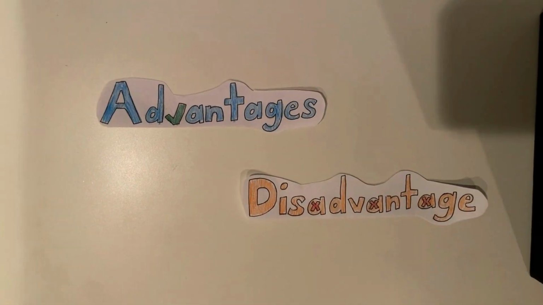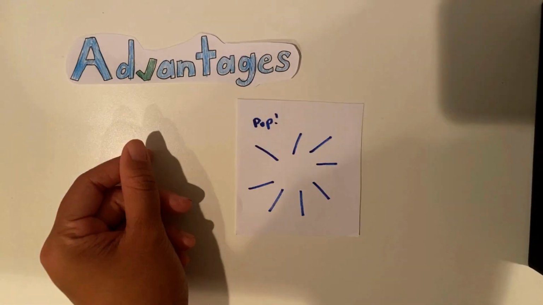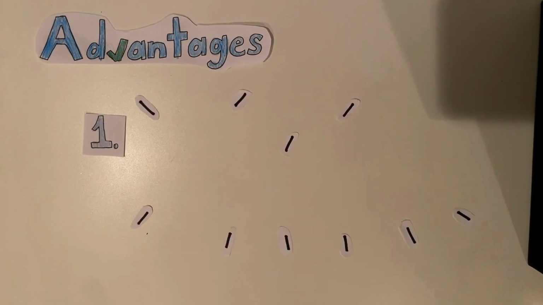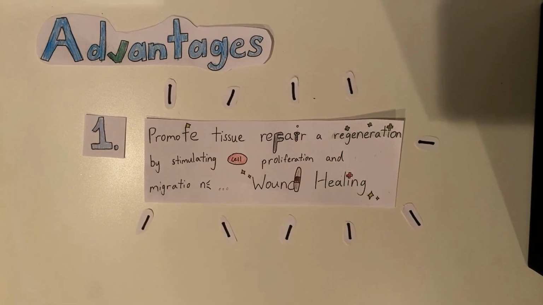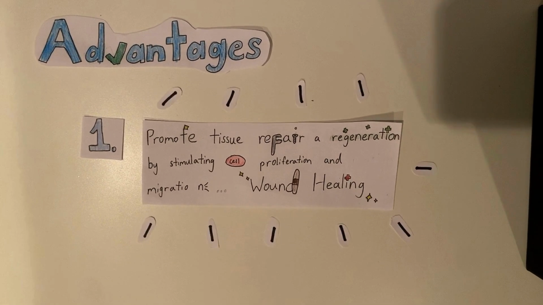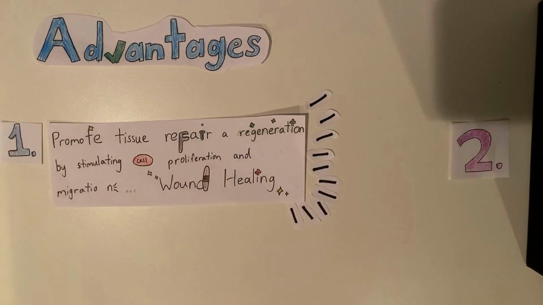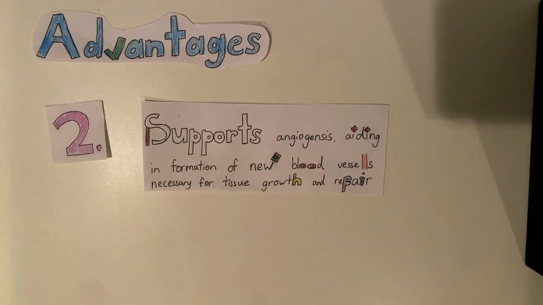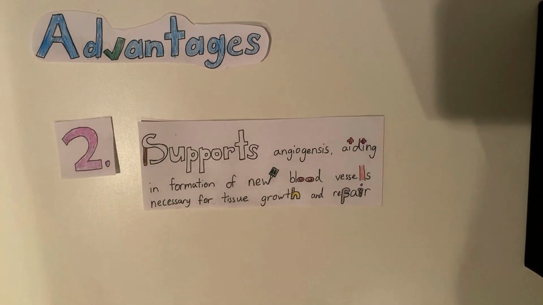Now to the advantages and disadvantages. Let's start with the advantages first. If everything goes smoothly, the first advantage would be that the pathway promotes tissue repair and regeneration by stimulating cell proliferation and migration, particularly in wound healing. The second advantage would be that it supports angiogenesis, aiding in the formation of new blood vessels necessary for tissue